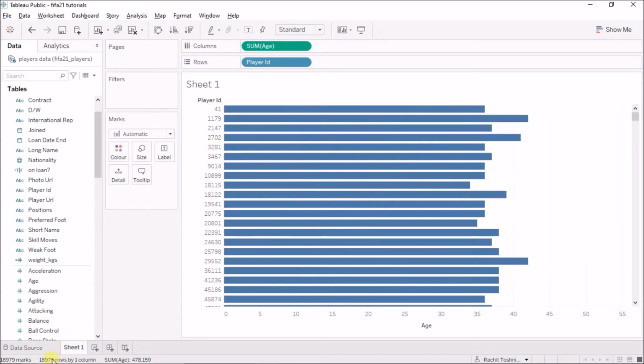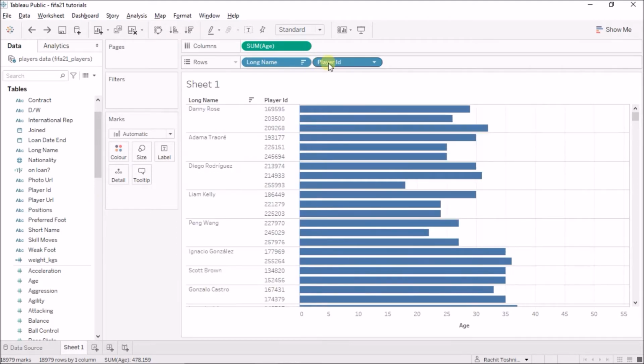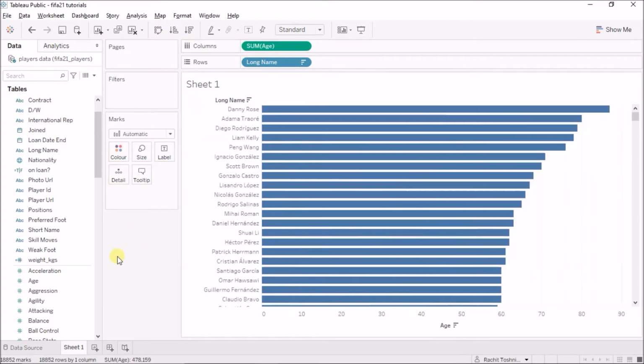You see I have 18,979 records, which is the number of records in my data, and this indicates that I have one record for each particular player now. So if I just press Ctrl Z, I have the long name back, and if I drag player ID out now, I won't have 18,979 because there are repetitions in the name. So I only have 18,852 records. Okay, so this is a quick check of duplicate names in a particular column, not exactly duplicate data, but different people sharing the same name.